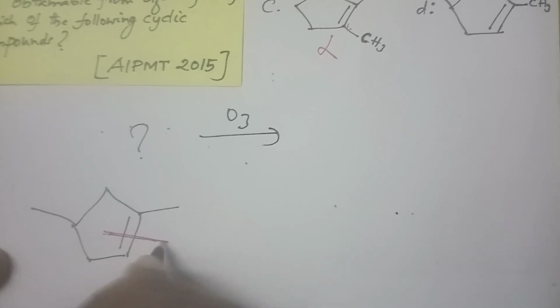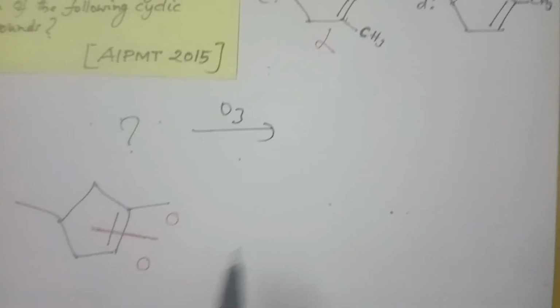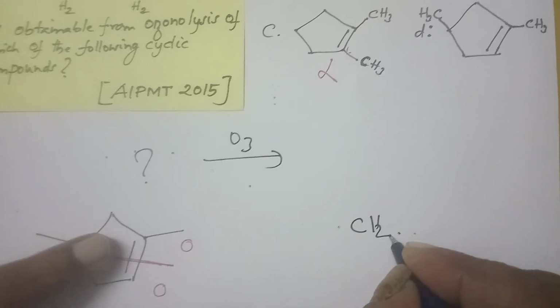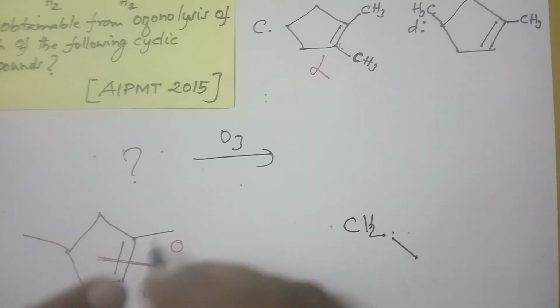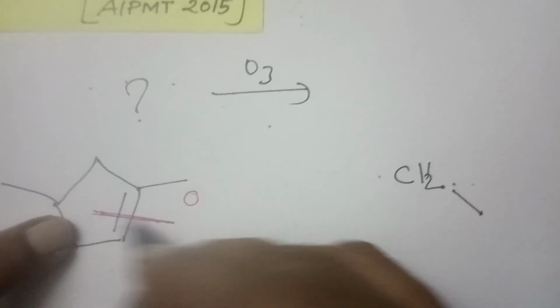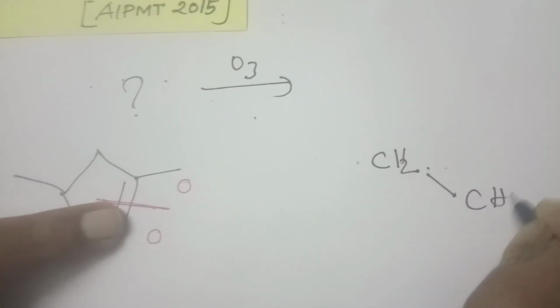Break the double bond, give one O here and one O there. After that, since it is given in the form of CH, I am giving it here; you write this as CH2. Here the bond is over, it ends. Now what you are getting is, this is breaking of the bond. So now what you have is the CHO.